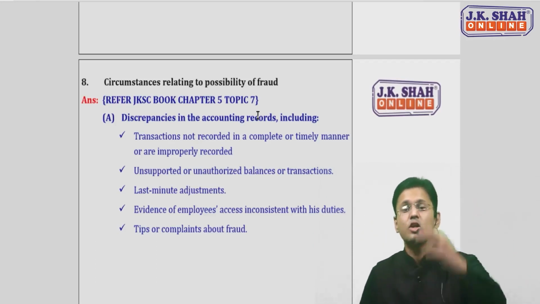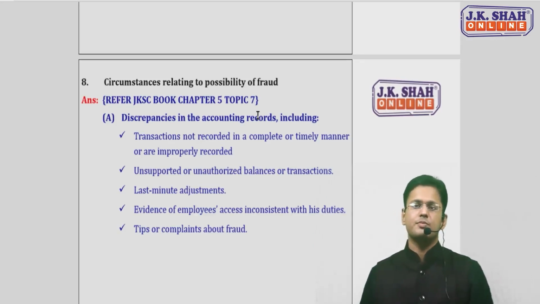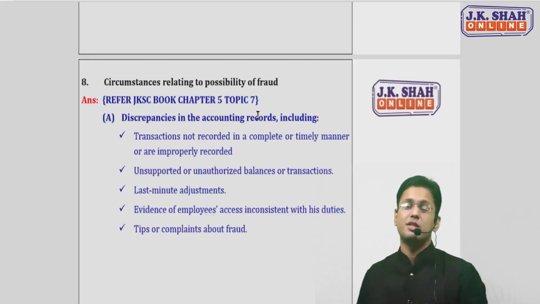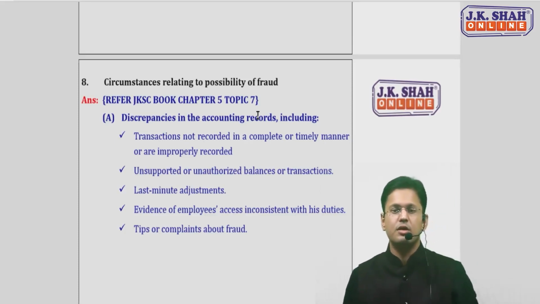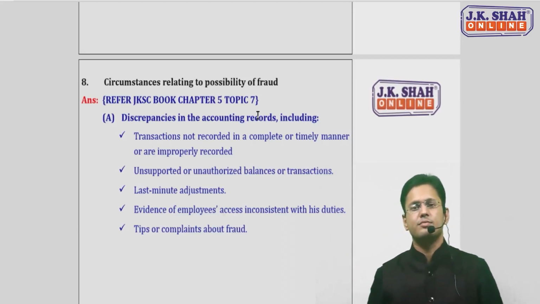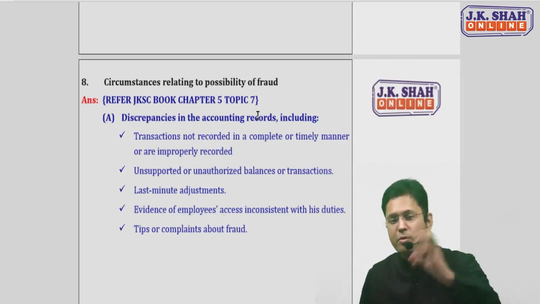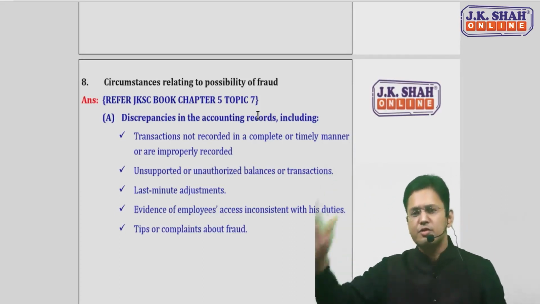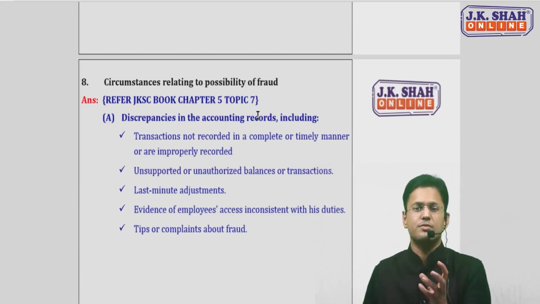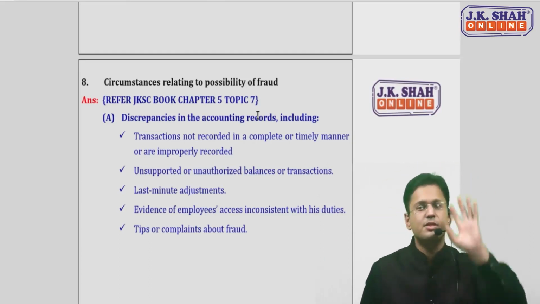Second, the transaction is recorded, but there is no supporting documentation, no supporting backup for that. There are cases when we have seen last minute adjustments. There is a full probability of fictitious entries. We have seen that an employee is accessing more than what is required for his duties. We have got some tips, some complaints, some comments from some regulator, from some customer regarding the alleged fraud. So these are the circumstances which may indicate the possibility of fraud, and these are all covered under the main head, discrepancy in accounting records.